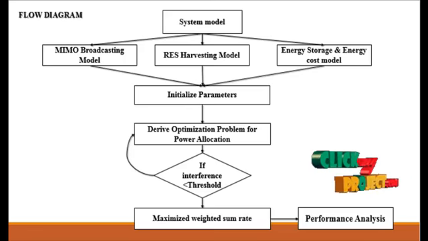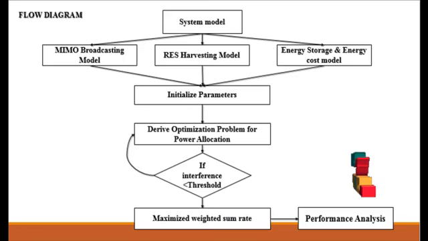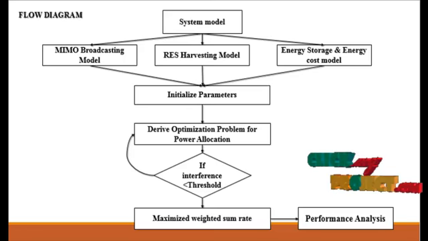Specifically, connected to the main grid via two-way energy trading, the base station is further supported by one or more local energy harvesting facilities. Moreover, the base station is equipped with a local storage unit, so that it does not have to consume or sell the harvested energy on the spot, but can save it for later.